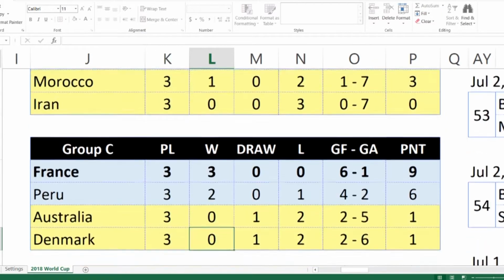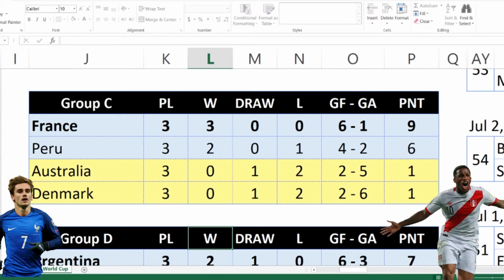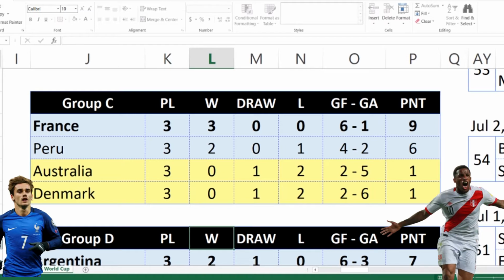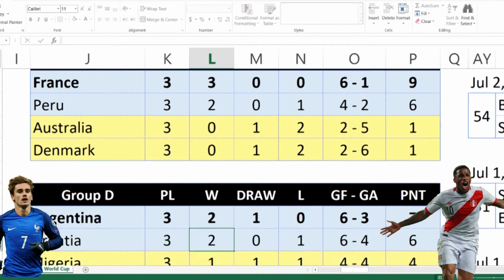Not another surprise. Group C, now this one was kind of close because I felt like I was going to give Denmark more wins than I expected, so that kind of catches me off guard. But I'm kind of glad to see a South American team there, Peru, since I am from South America. I'm from Ecuador, so they're kind of close neighbors. The first place there is not a surprise to me.